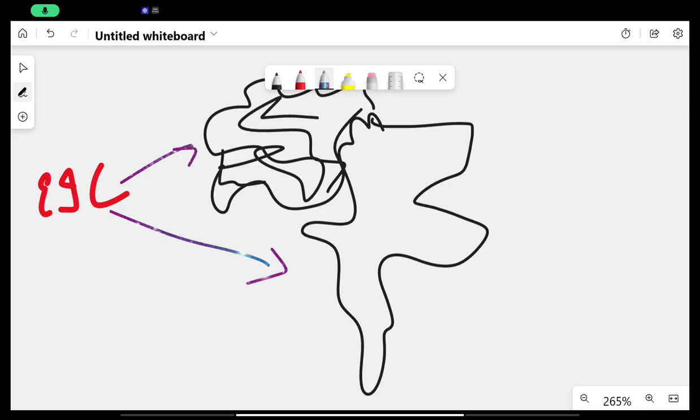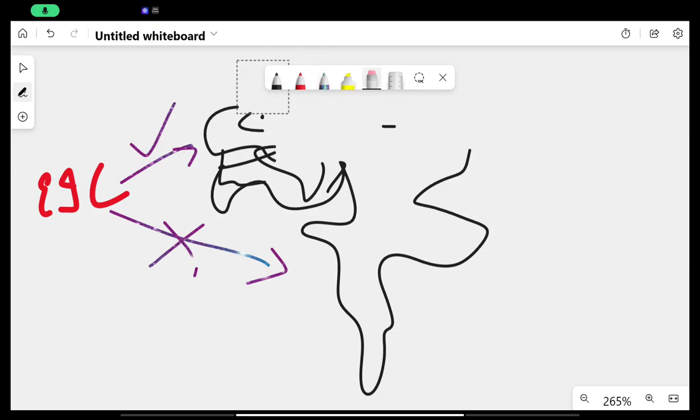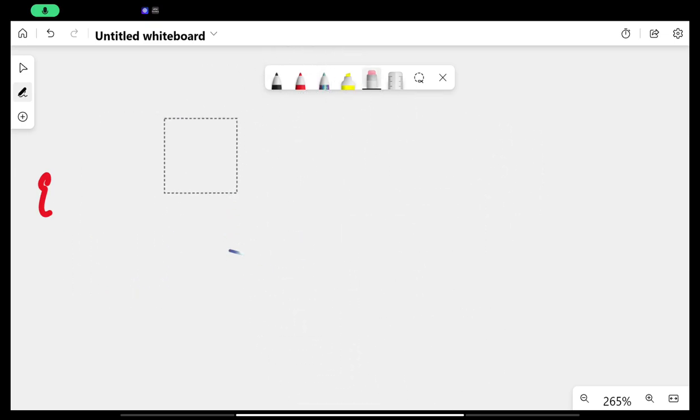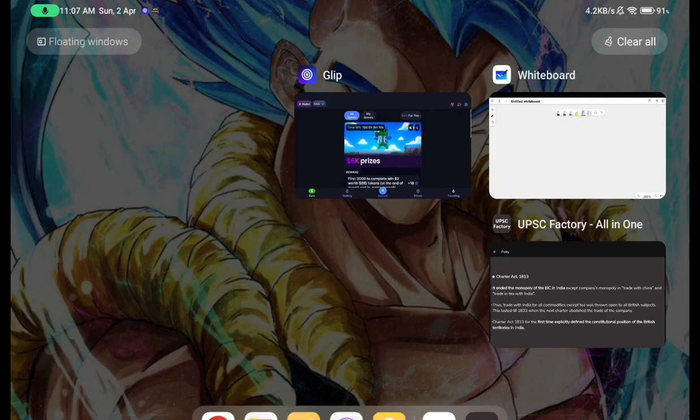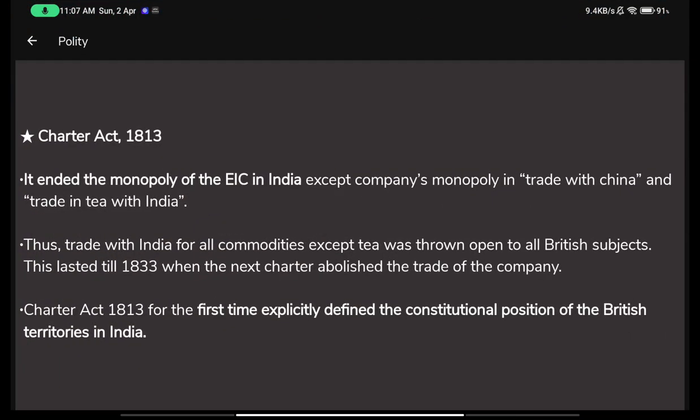So after the Charter Act of 1813, the British government ended the English East India Company's monopoly of India, but retained its monopoly over China. It said that okay, you are allowed to trade in China, and no other company of the British Empire is allowed to trade in China. But now the other companies of the British Empire can trade in India. They can still trade in India. Trade with China and trade in tea with India.